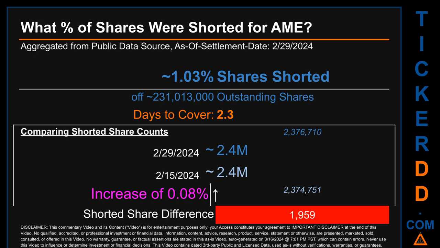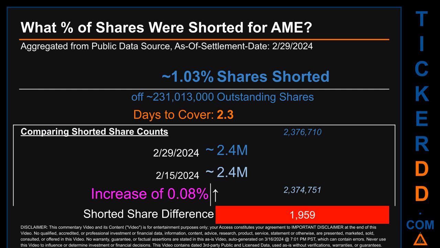What percentage of shares were shorted for AME for the 2-week period, ending on settlement date, February 29, 2024? About 2.4 million shares of AME were shorted out of a total of approximately 231 million outstanding shares. Therefore, for AME, based on as is discovered public data when this video was generated, the ticker has a short interest of roughly 1.03%, which I got by taking the number of shorted shares and dividing it by the number of outstanding shares to get the percentage value.